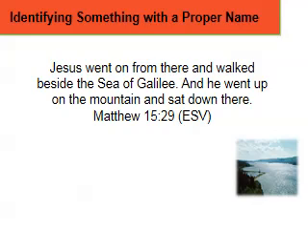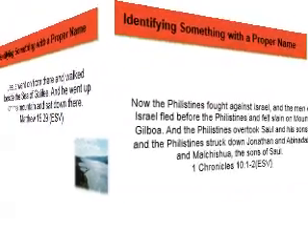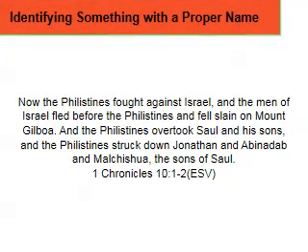Since you are doing so well, let us try a more difficult one. What do the names represent in this verse? Now the Philistines fought against Israel, and the men of Israel fled before the Philistines and fell slain on Mount Gilboa. And the Philistines overtook Saul and his sons. And the Philistines struck down Jonathan and Abinadab and Malchishua, the sons of Saul. Quoted from 1 Chronicles chapter 10, verses 1 and 2.